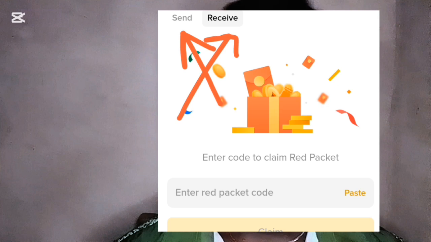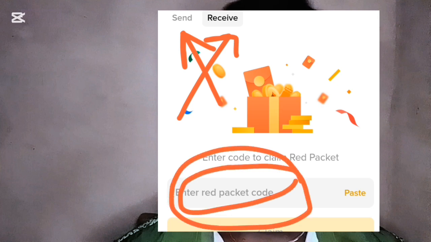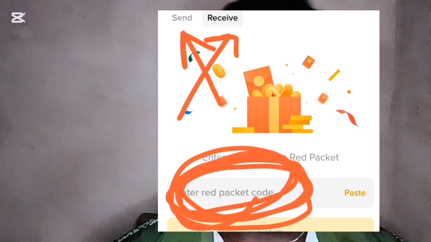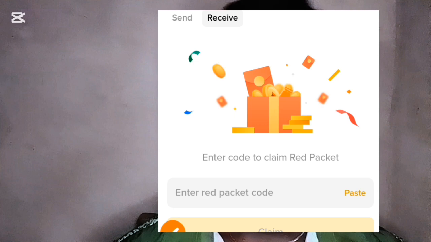Once you click on Receive, all you have to do is input the code I'll be giving you on the YouTube channel. I'll just input the code. Once you input the code right there, you now click on this Claim right here. The Claim button will turn yellow automatically. You have to click on that Claim. As you can see right here, I have claimed a lot.